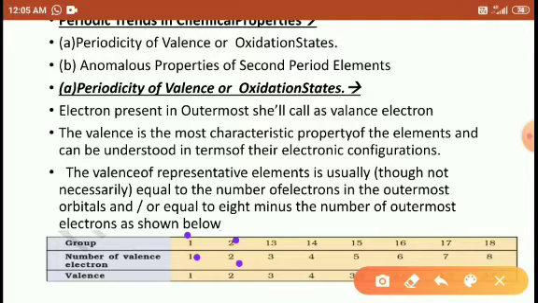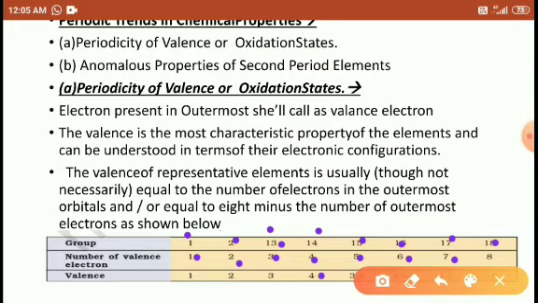For group 13, we use the second digit here, so the valence electron is 3. Group 14, the second digit is 4, so the valence is 4. Group 15, the number of valence electrons is 5. Group 16 valence electron is 6. Group 17 valence electron is 7.